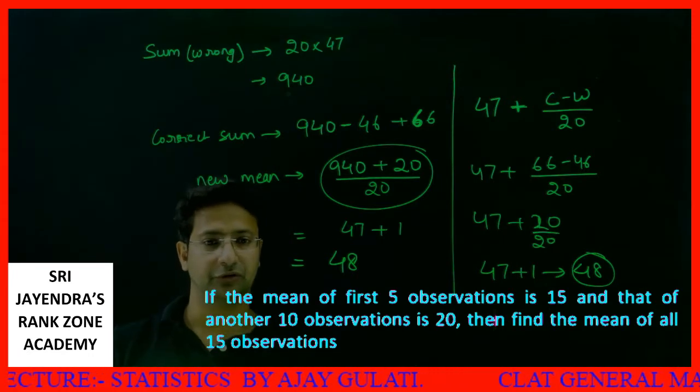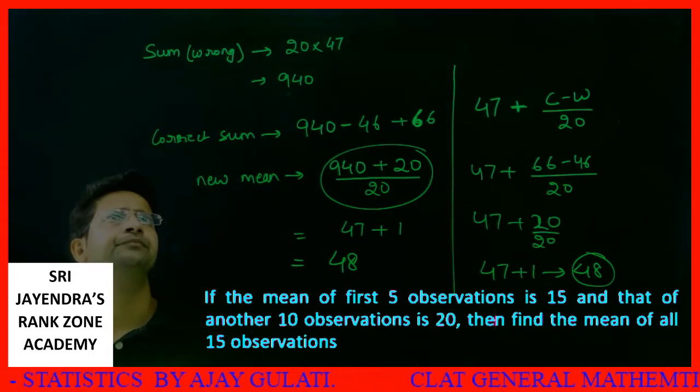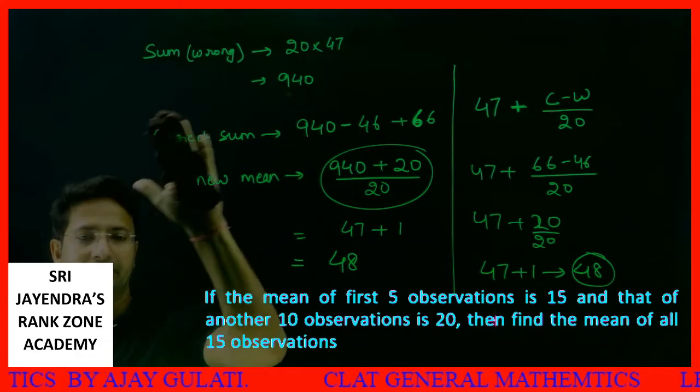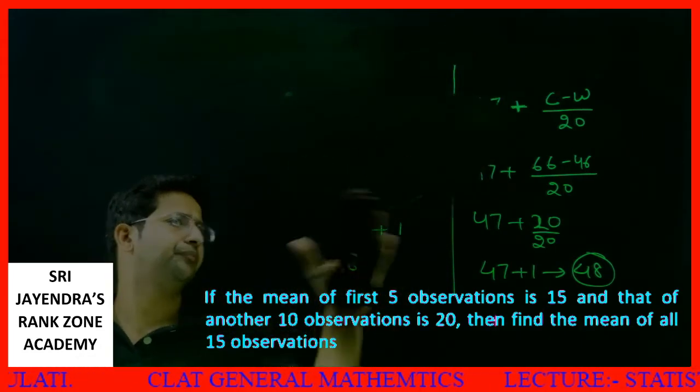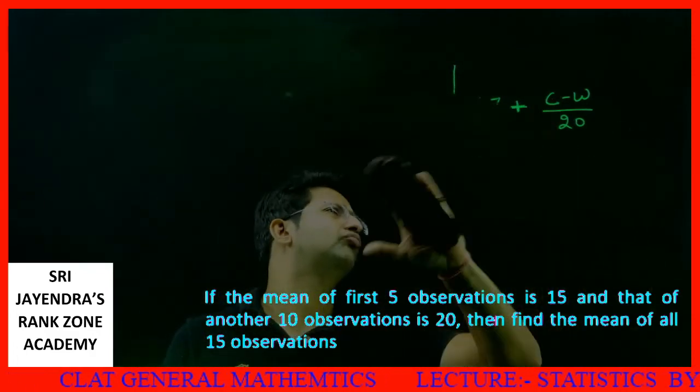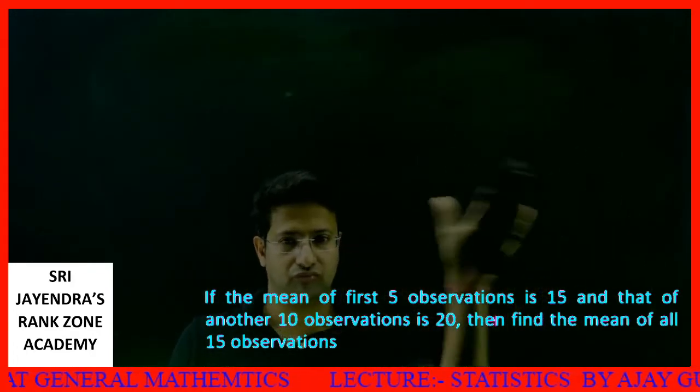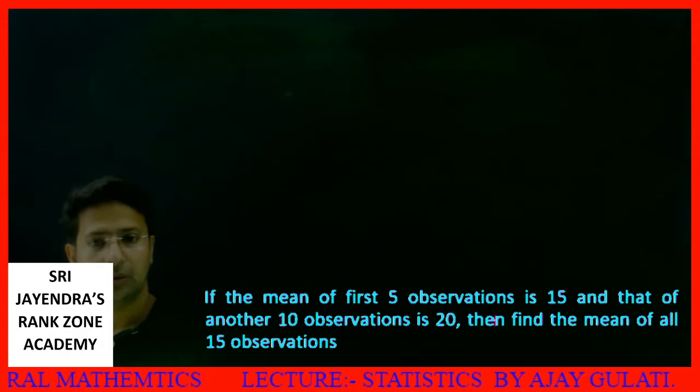Now this is the next question, dear students. See, what is the question?